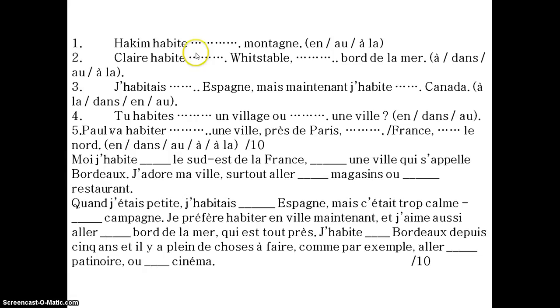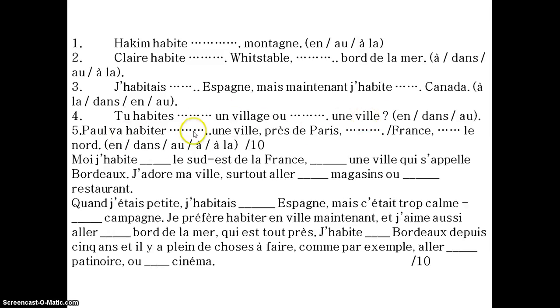Okay, so the first one, Hakim habite à la montagne, okay, in the mountains. Claire habite à Whitstable, Whitstable being a place name, à for in, au bord de la mer. J'habitais en Espagne, I used to live in Spain, so en this time. Mais maintenant, j'habite au Canada, but now I live au Canada, Canada being the masculine country. Tu habites dans un village, this time in, dans, literally in a place, dans un village, ou dans une ville. Okay, so dans for both of those. So do you live in a village or in a town?